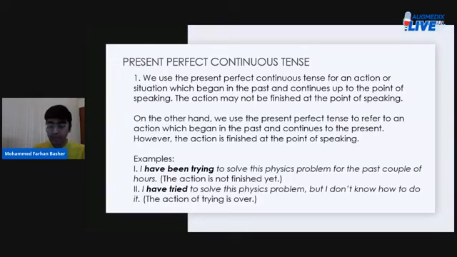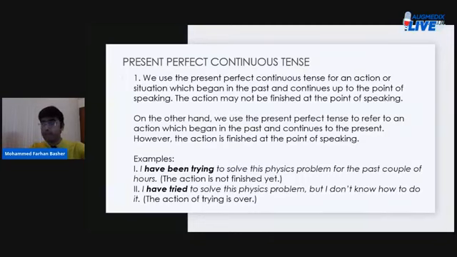Okay. In the second example, I have tried to solve this physics problem, but I don't know how to do it. When you say so, you mean that you began doing so. Maybe you were doing so, but now you have finished. Now you ended your action. You stopped trying, but you stopped trying very recently. The effect of your trying is very much present as you speak of it, as you describe your situation. I have tried to solve this physics problem, but I don't know how to do it. The action of trying is over.